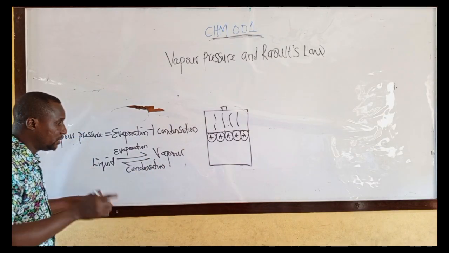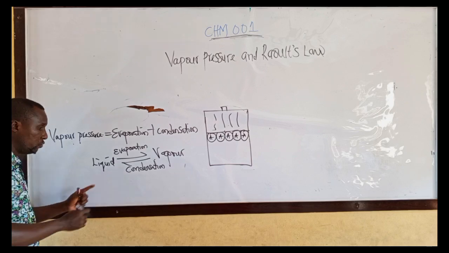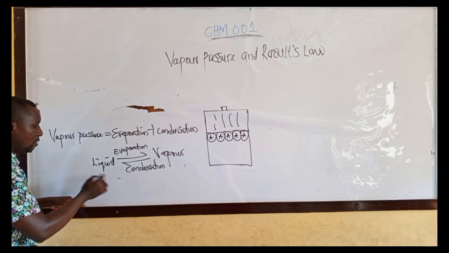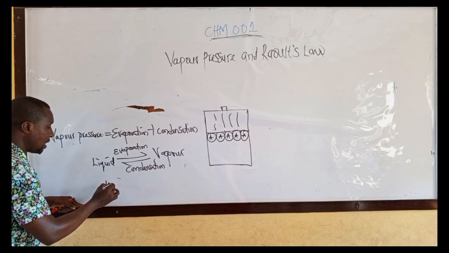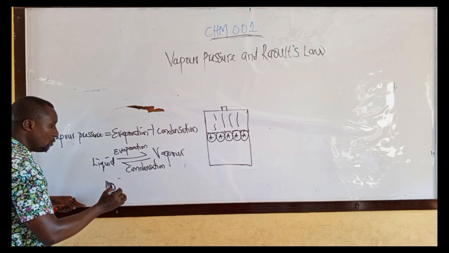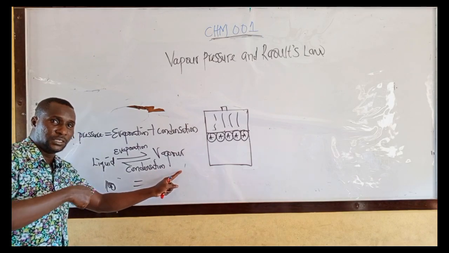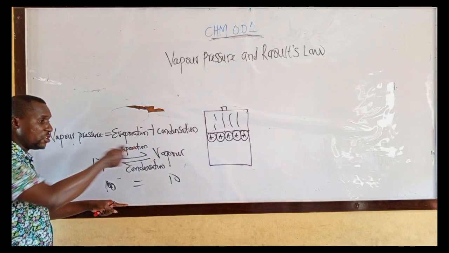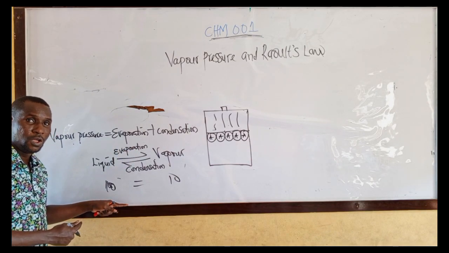Then at a point in which the number of liquid molecules leaving the surface of the volatile liquid, let me say, is 10, when it is equal to the number of vapor returning to the liquid, at that point equilibrium occurs.